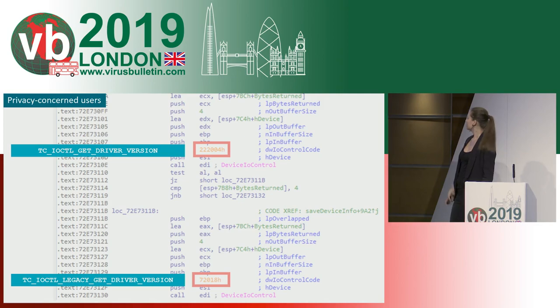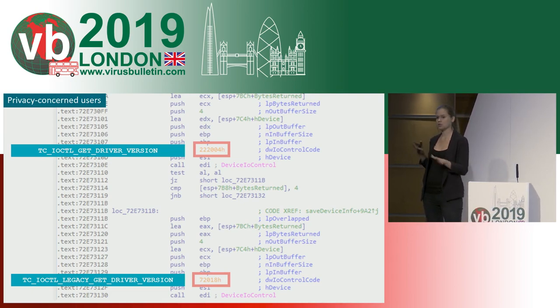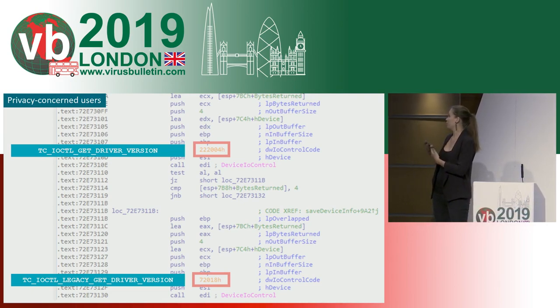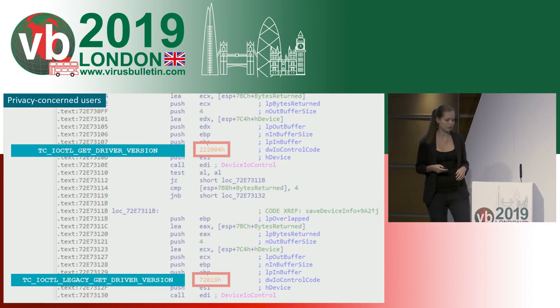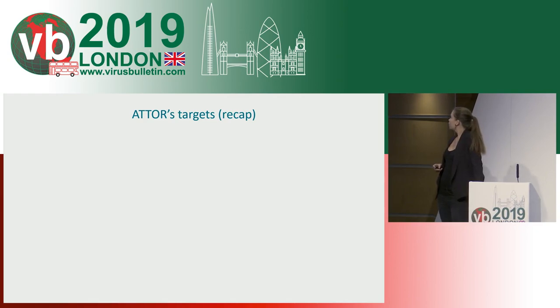And this case says two things. First of all, indeed, it seems like Attor is interested in privacy-concerned users. On the other hand, we can see something about the skills of the authors of this malware, because this is not a very usual technique. It's actually pretty rare. So just to recap, we have seen that Attor is pretty highly targeted.